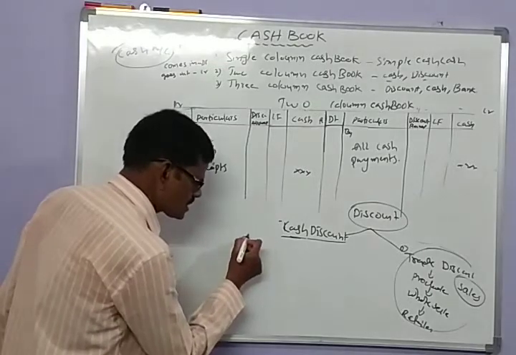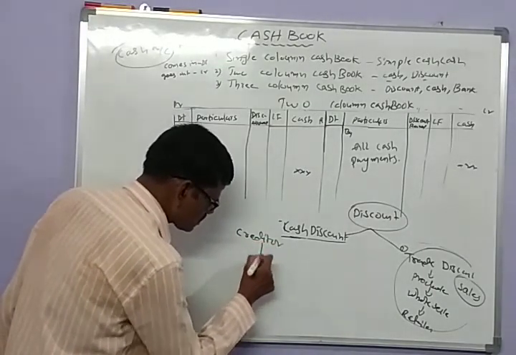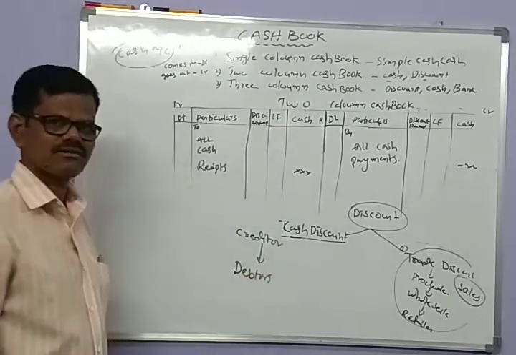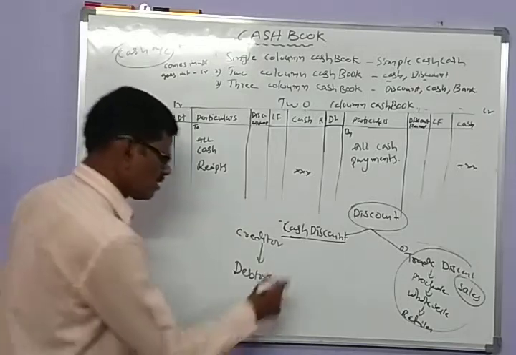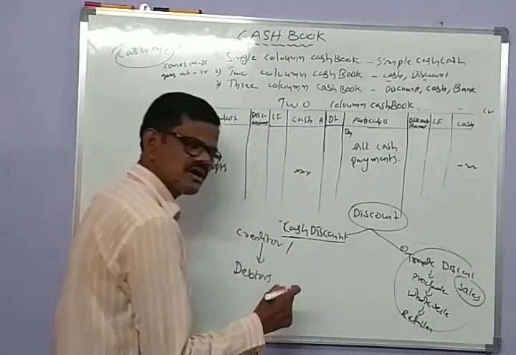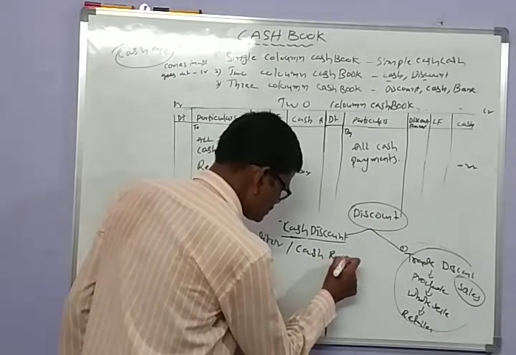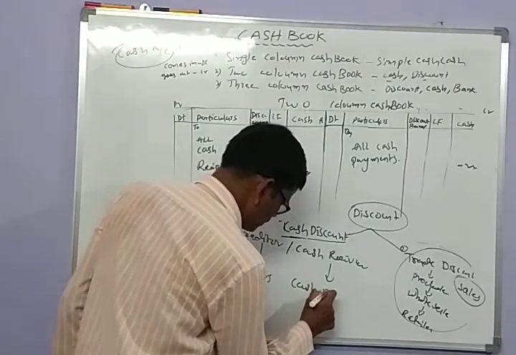Cash discount is allowed by the cash receiver to the cash payer.